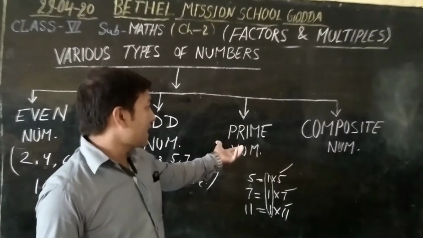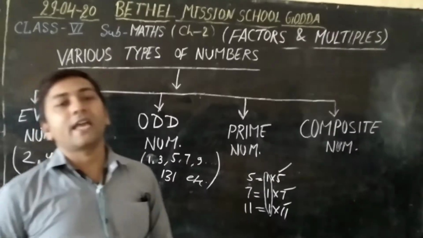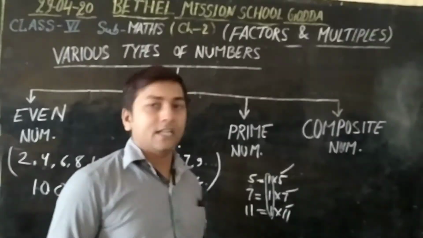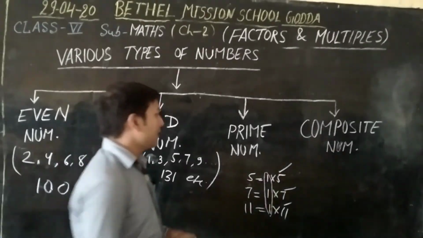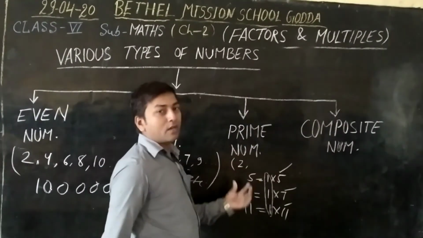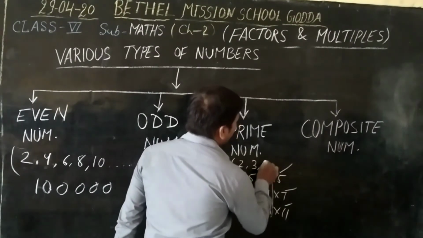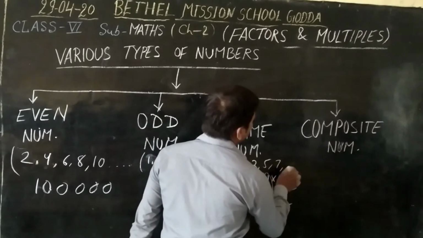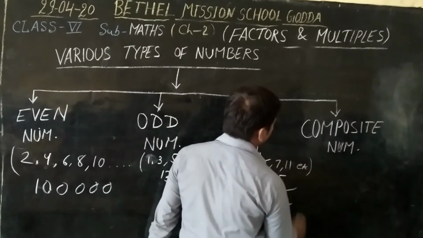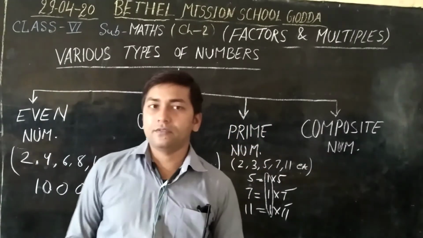So the numbers are said to be prime numbers which have only 2 factors, 1 and itself. Okay, so the prime numbers we can write 2 also. The smallest prime number is 2, then 3, 5, 7, 11, and so on. These numbers are said to be prime numbers.